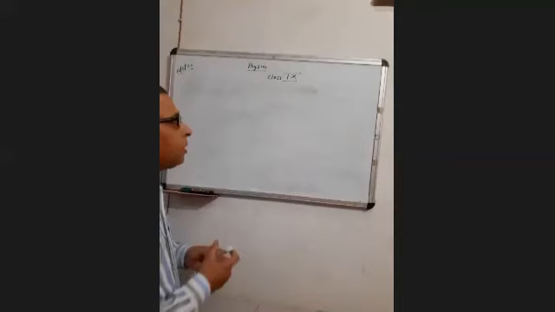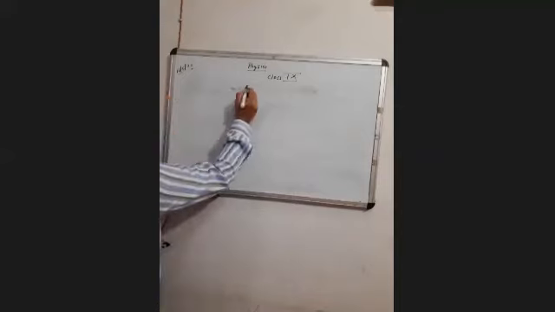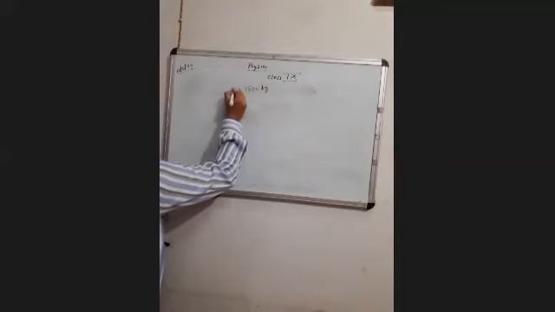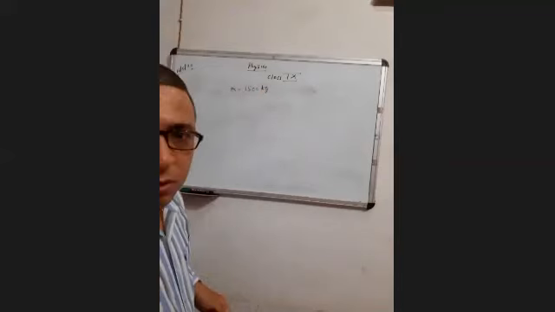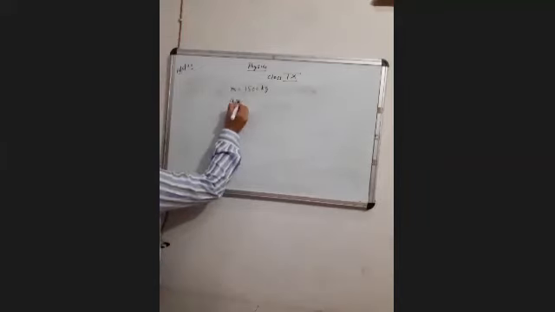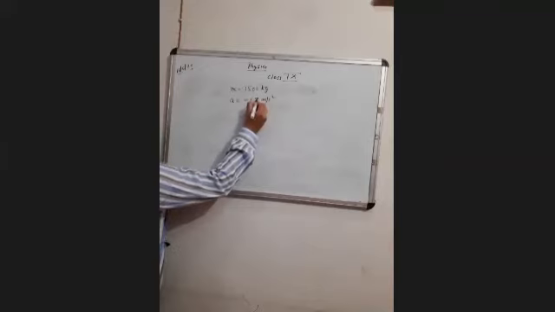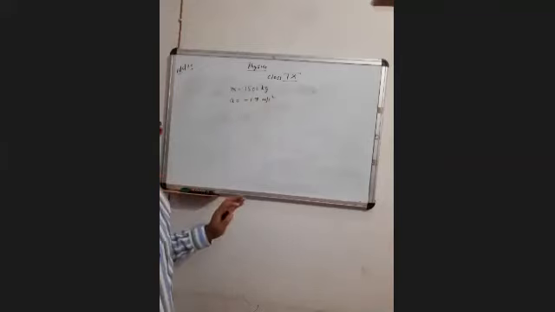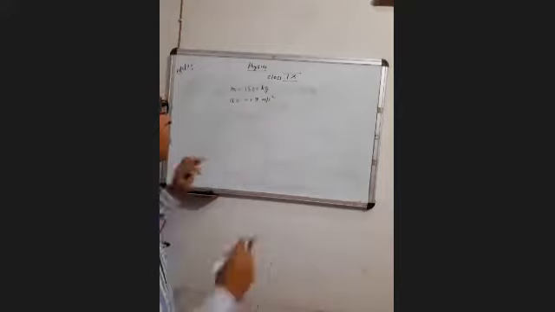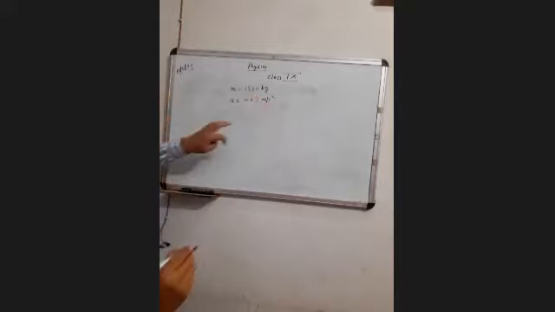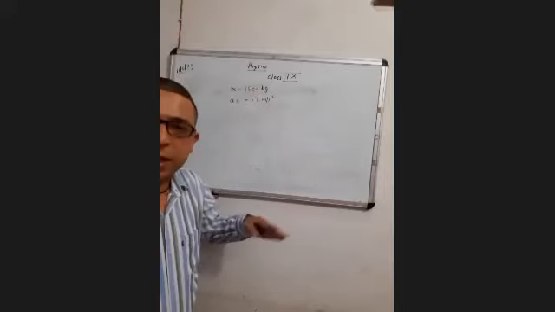Okay, we have been given the mass of the automobile. M is given as 1500 kilogram. Then A given here is minus 1.7 meter per second square. You all understand minus 1.7 gives you an idea about the retardation. It means here the force will be frictional force or retarding force.